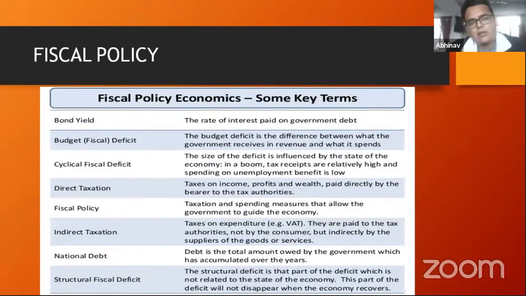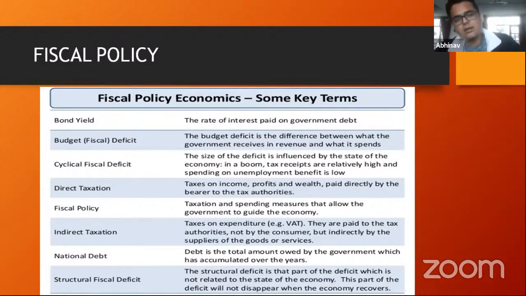So there is an act called the FRBM Act, which effectively mandates that the government should maintain a fiscal deficit of about 3%. Now, a fiscal deficit of 3% is generally understood to be good, because if the government is spending more than it is getting from taxation, it will obviously have to borrow this money from, let's say, the people in the economy itself, internal borrowing, or it might borrow from other multilateral international agencies.